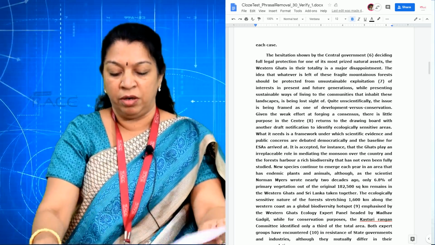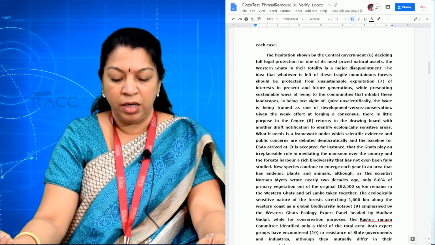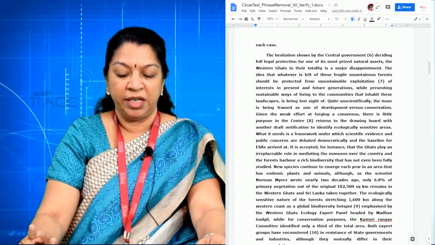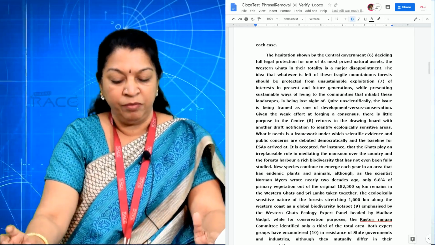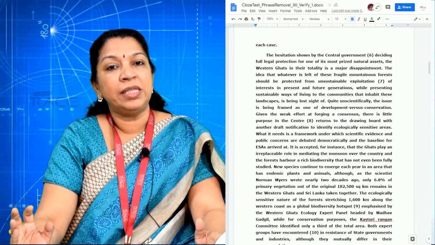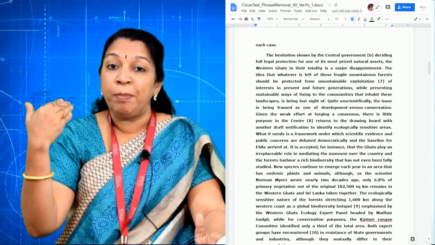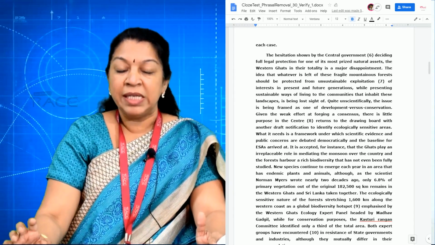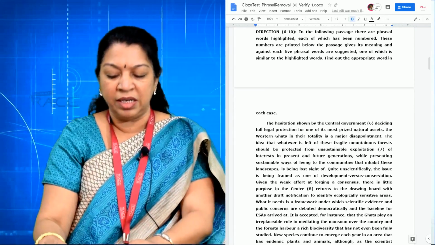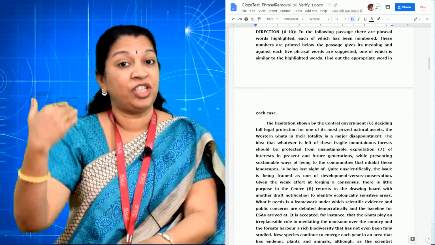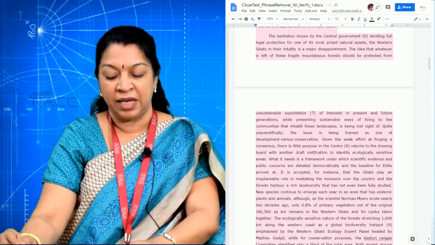So I am just going to the sixth option. In deciding upon, in deciding to. There are two options. B and D I am eliminating, since on will not come. So A or C. So decide again is followed by, you decide on the issue, you decide upon the issue. So sixth blank, option A, in deciding upon. The central government in, and the hesitation, now I have the clue word. The hesitation shown by the central government in deciding.